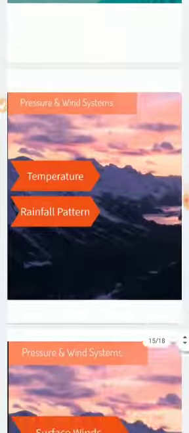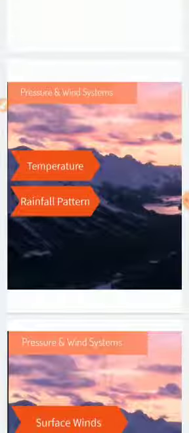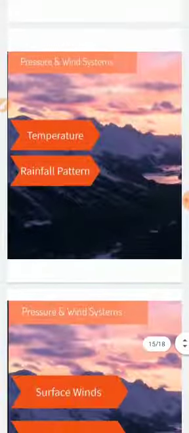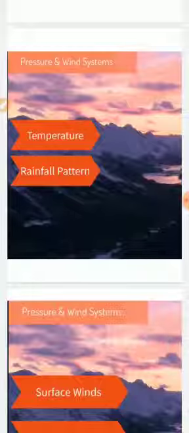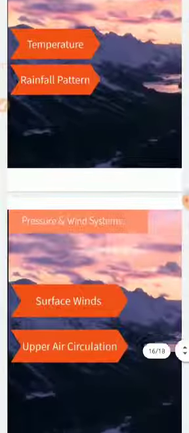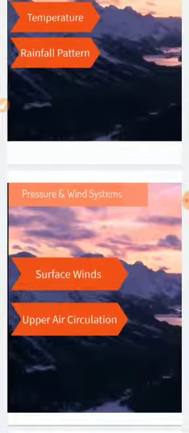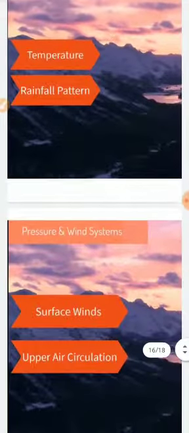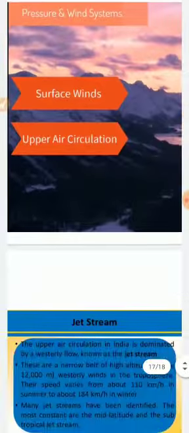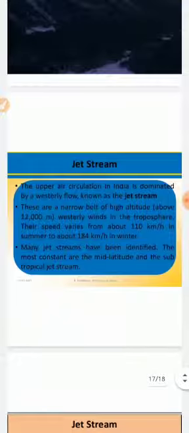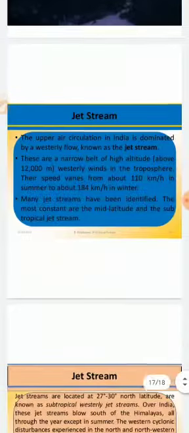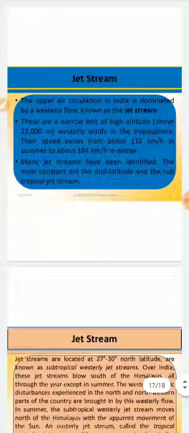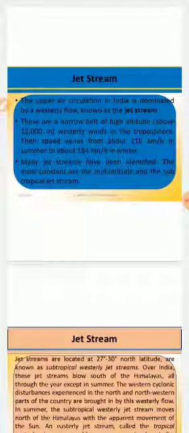Students, then the next point among the factors influencing the climate is pressure and wind. In pressure and wind we have temperature, rainfall pattern, and surface and upper air circulation that influence the climate. Then, students, comes the jet stream. The jet stream is in the latitude of 27 degrees to 30 degrees north, right?